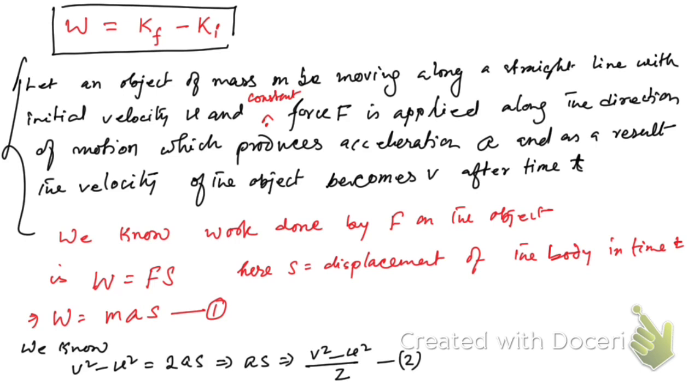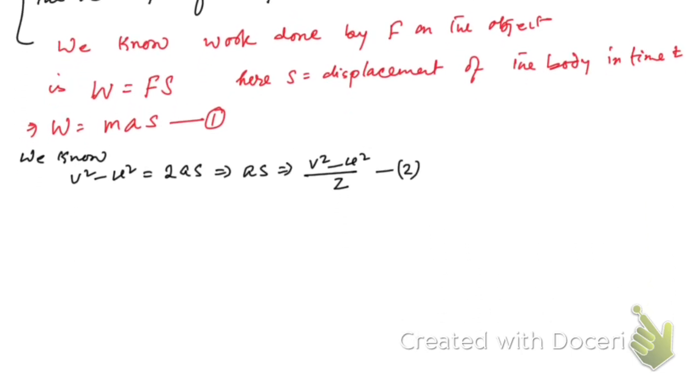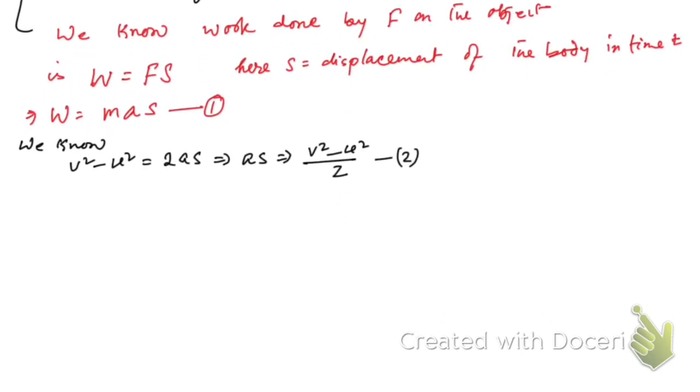So now, okay, let me scroll the page. Now using 2 in equation number 1, what we're gonna have, W is equal to M into, instead of AS we're gonna put this value.